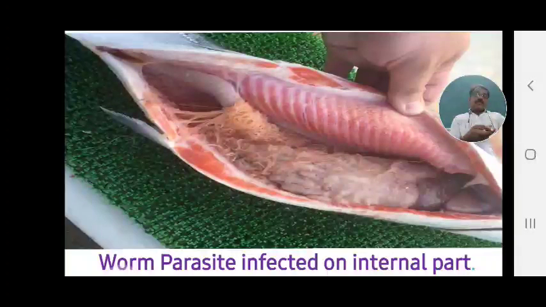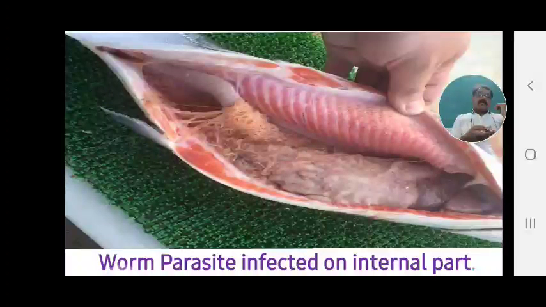Just from the mouth, that is, specially the alimentary canal. The alimentary canal comprises the mouth. The mouth leads into the buccal cavity, then the pharynx. The pharynx leads into the esophagus and stomach. The stomach leads into the intestine, the intestine leads into the rectum, and the rectum leads into the anus. All these parts of the alimentary canal are attacked, and when the alimentary canal is affected, feeding is lost.